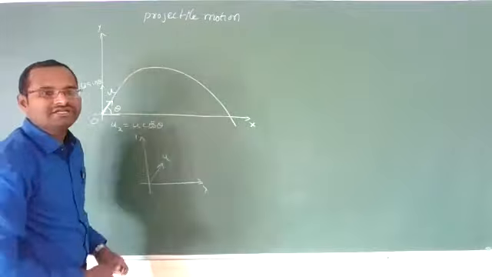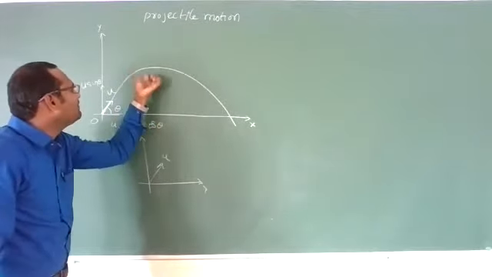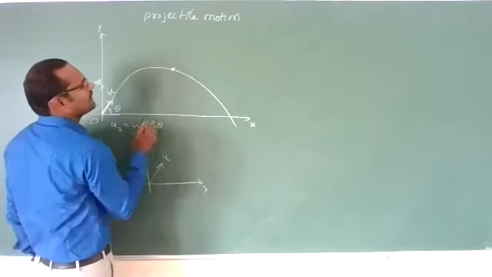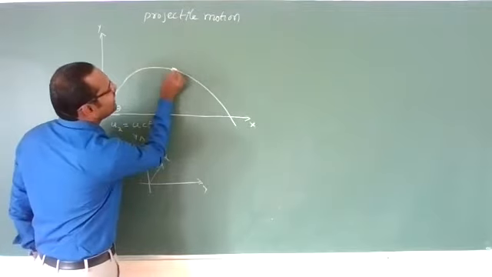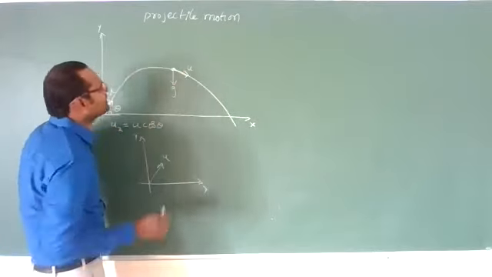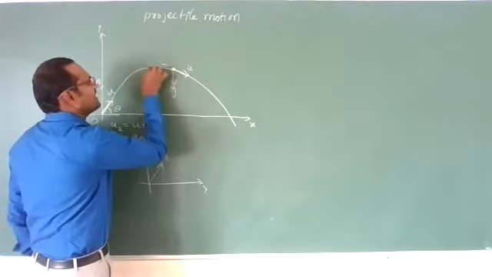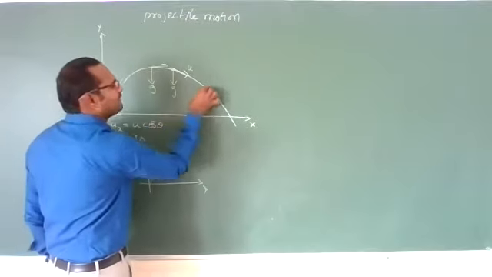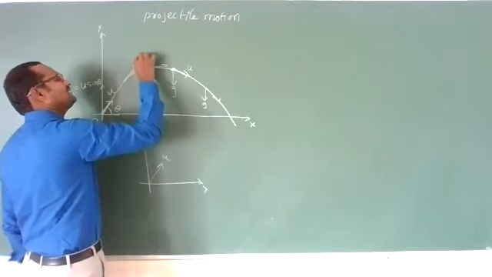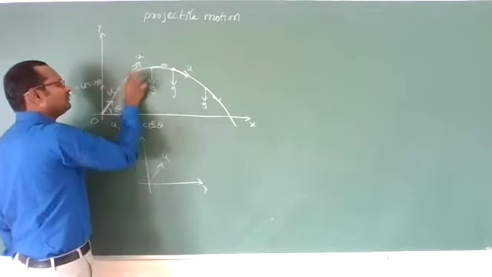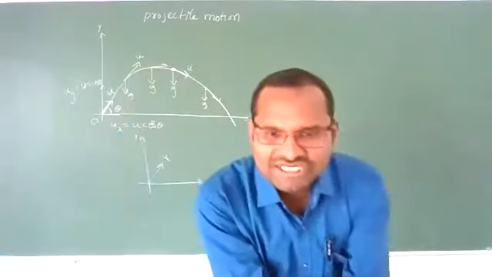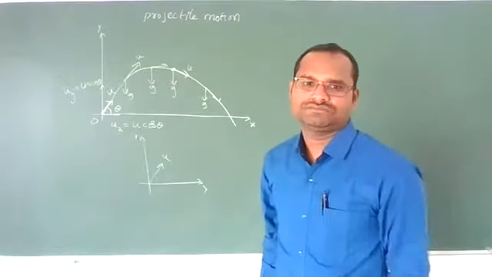Are you understanding? Acceleration on a body will always be in the downward direction. Wherever the body is, the velocity is like this, whereas acceleration due to gravity is downward only. Here velocity is like this, and acceleration due to gravity is downward. Here also, velocity is like this, acceleration due to gravity is downward. Always the acceleration is acting in the downward direction.